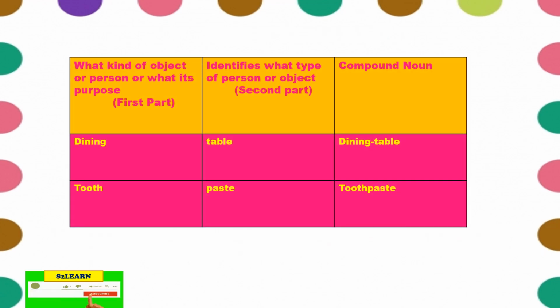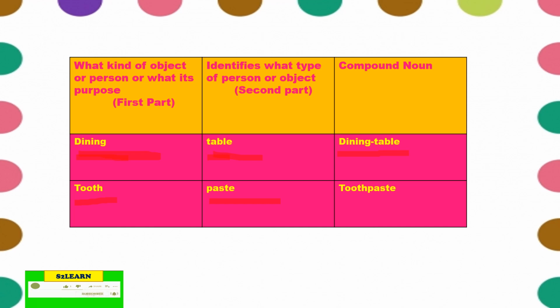See, I have made a table here. The first part is dining, and the second is table, which are combined together to make the compound noun dining table. Here the purpose is for dining, and what kind of object is it? It's a table. So these two words together form dining table. Coming to the second example, tooth and paste.